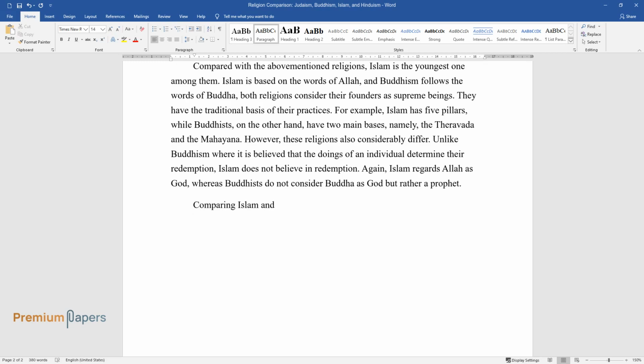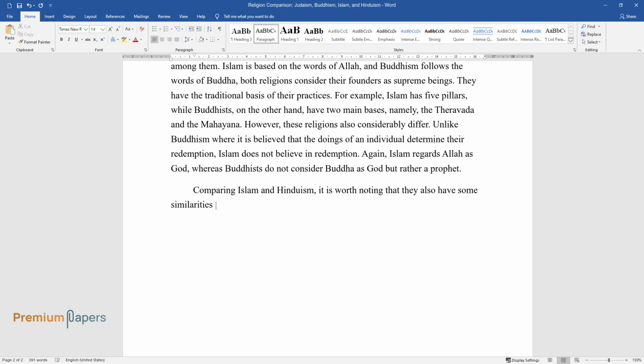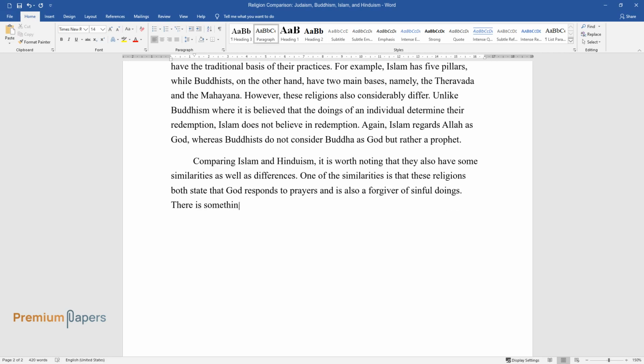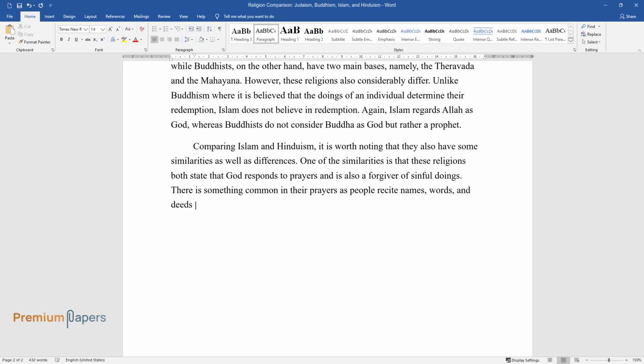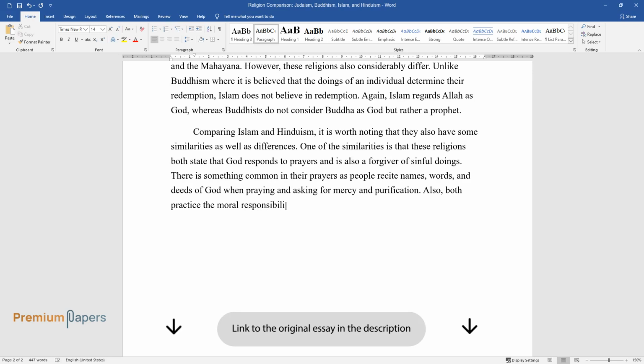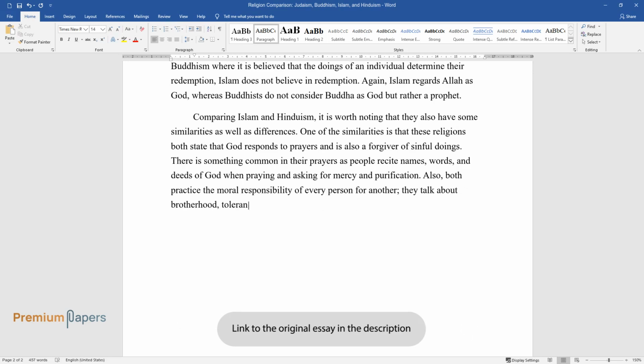Comparing Islam and Hinduism, it is worth noting that they also have some similarities as well as differences. One of the similarities is that these religions both state that God responds to prayers and is also a forgiver of sinful doings. There is something common in their prayers as people recite names, words, and deeds of God when praying and asking for mercy and purification. Also, both practice the moral responsibility of every person for another. They talk about brotherhood, tolerance, and compassion.